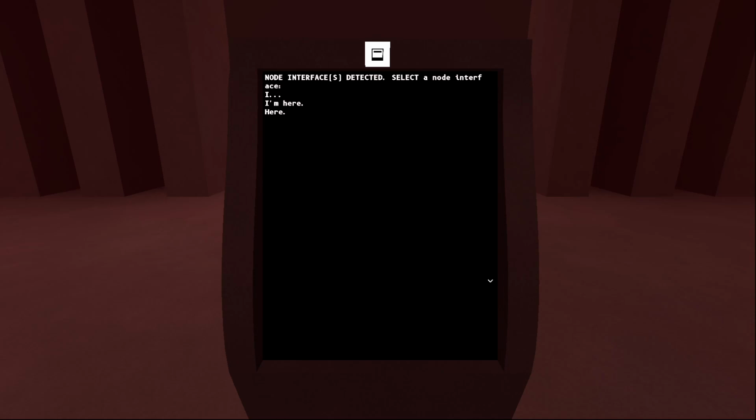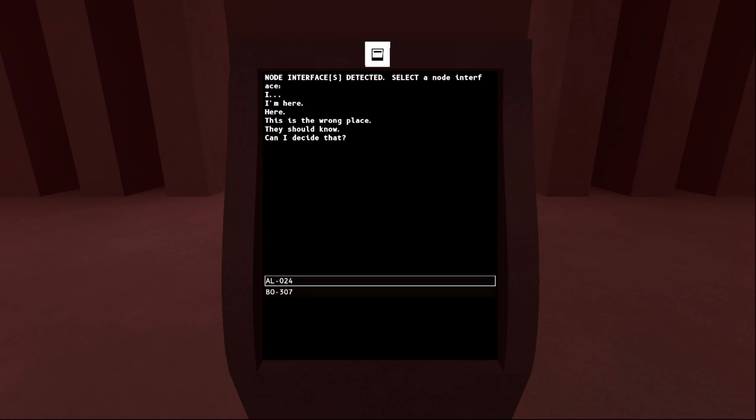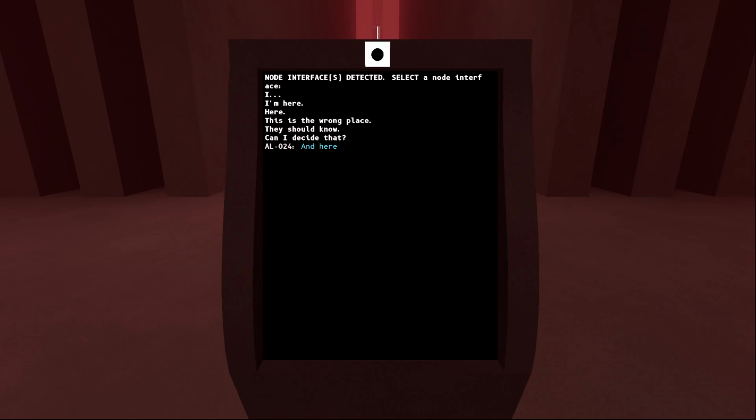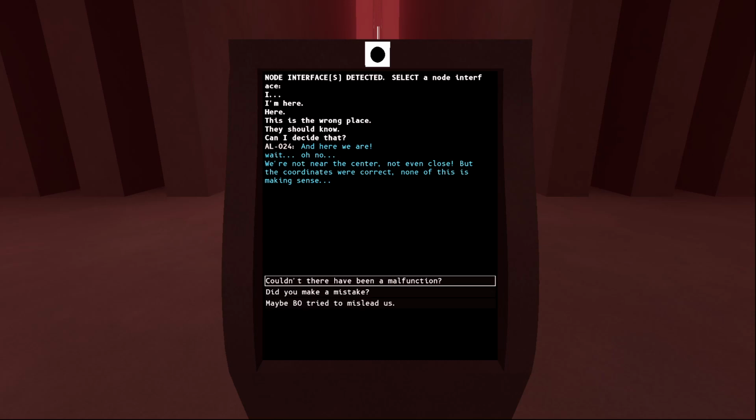I'm here. This is the wrong place. They should know. Al, here we are. Wait, oh no. We're not near the center. Not even close. But the coordinates were correct. None of this is making sense.